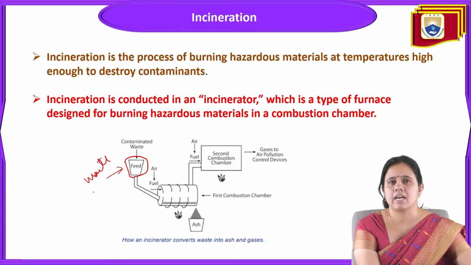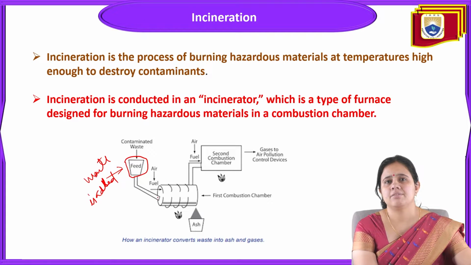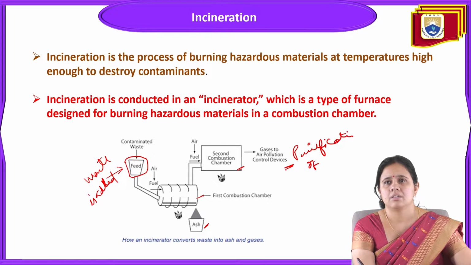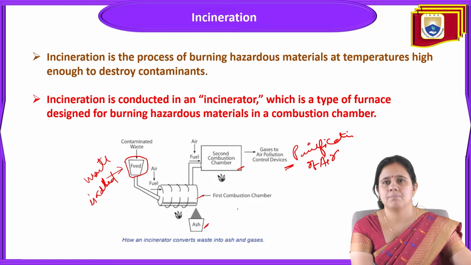The waste is added, and it goes to the first chamber, where fuel is there, and it starts burning. By the burning of it, ash will come out, and then again a second chamber is there. From the second chamber, the gases go to the air pollution device, for purification of air. Then first combustion chamber, then second combustion chamber, then fuel. Again fuel is there.